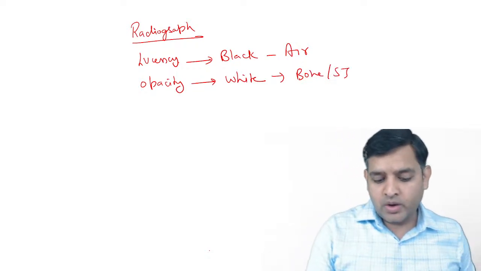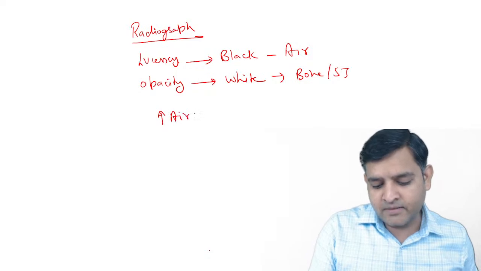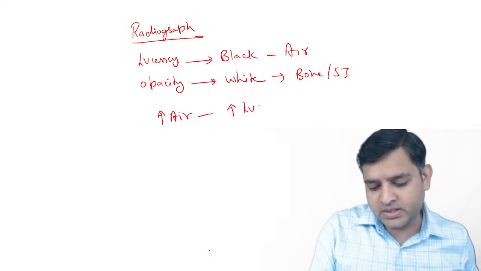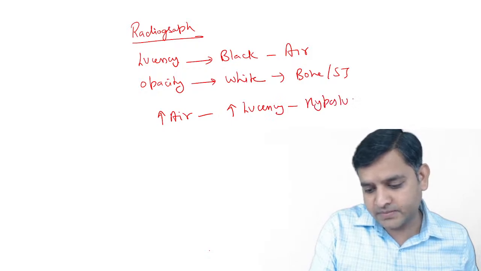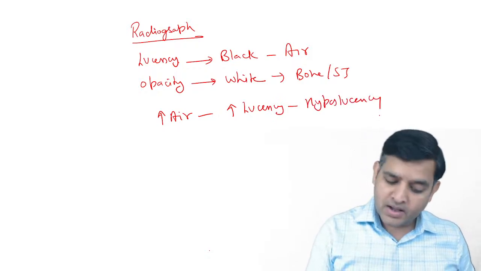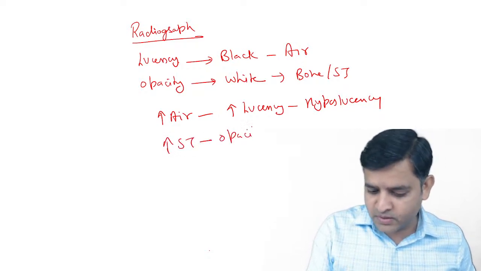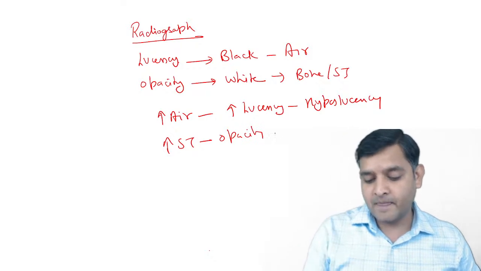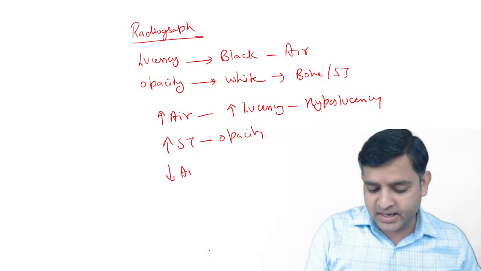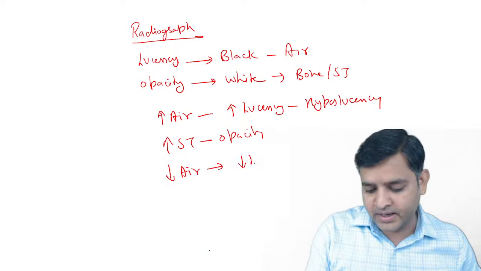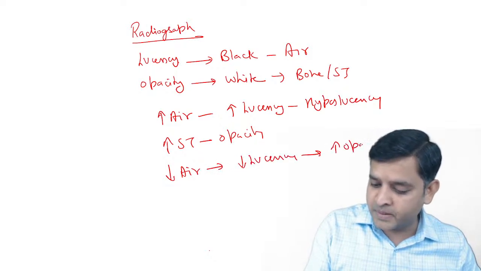Now, an increase in the air will lead to an increase in lucency, which is called hyperlucency. An increase in the soft tissue will cause opacity. A decrease in the air will lead to a decrease in the lucency, which is the same as an increase in opacity.